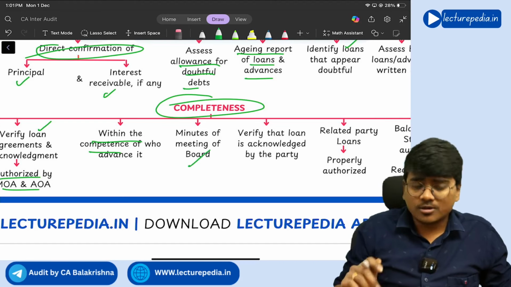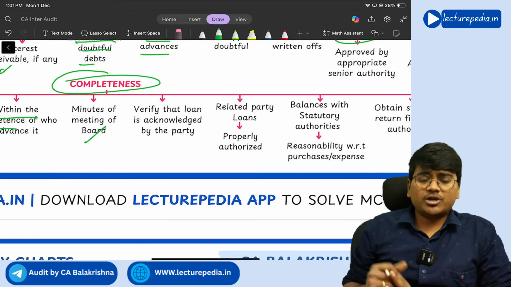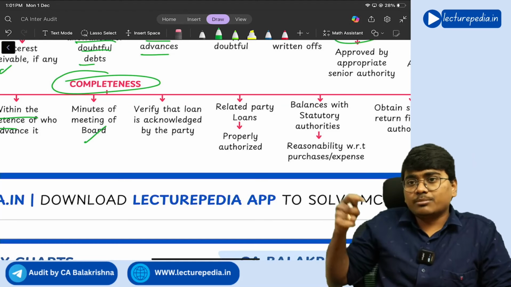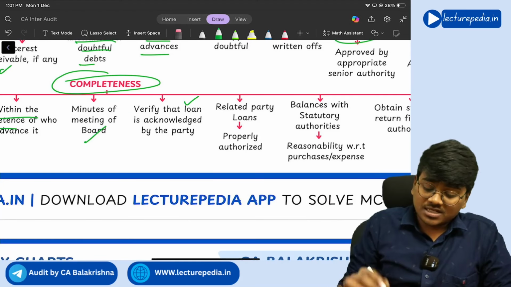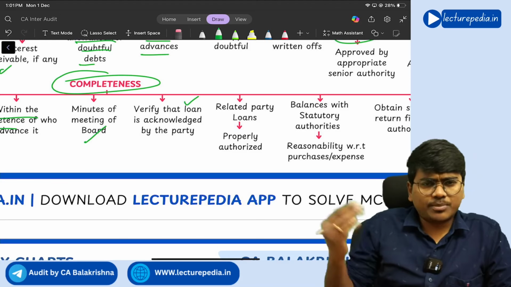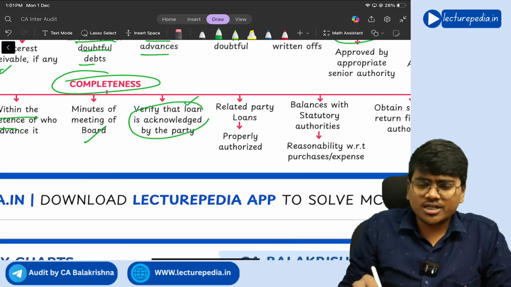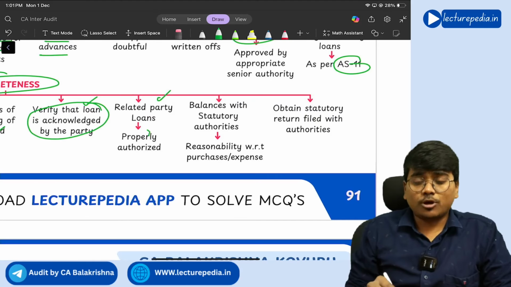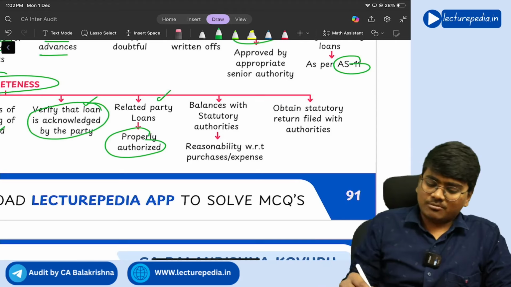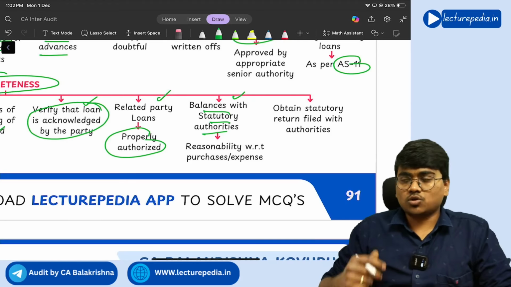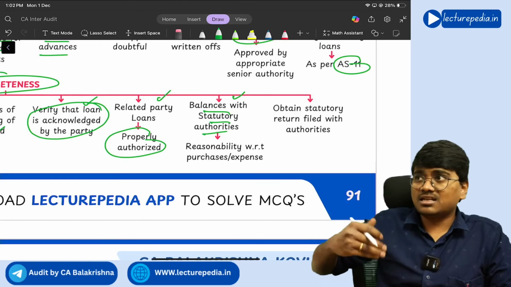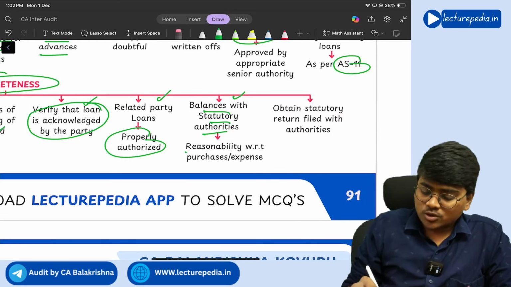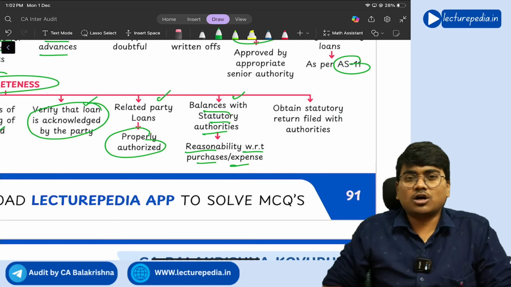Next, minutes of meetings of the board you will verify, because discussion with respect to giving a loan will be made in the meetings, so those minutes you will verify. And verify that the loan is acknowledged by the third party, the party who is taking the amount. Basically you will ask for a confirmation request. And related party loans should be properly authorized. And balance with statutory authority: if at all there is any balance lying with the statutory authorities like the GST department or income tax department, you need to check the reasonability with respect to purchase or expenditure.